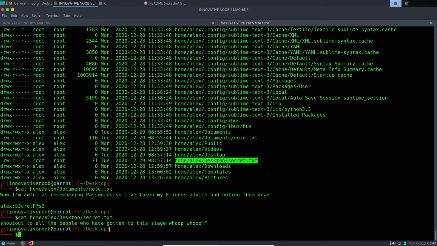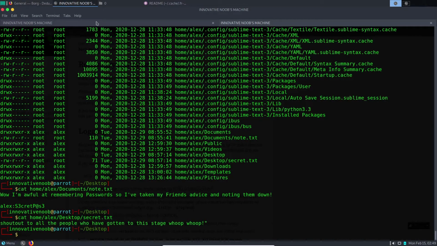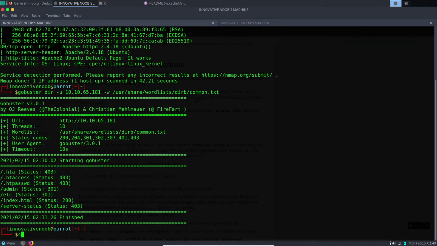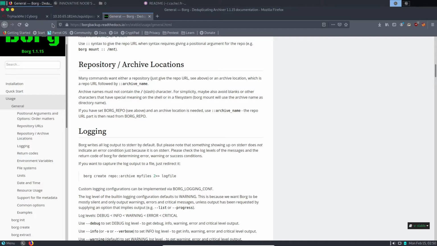Shout out to all the people who have gotten to this stage. Whoop whoop. The admin is giving a shout out to you guys. Very good. So we'll use this username and the password to log into SSH. Let's do that. Alex, and what was the IP address? 10.10.65.181.